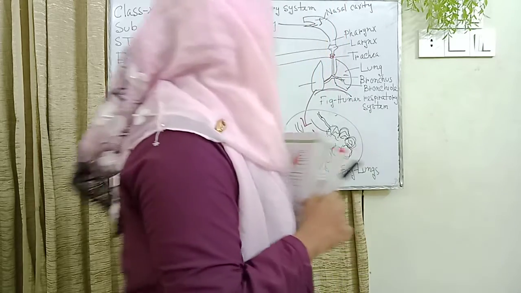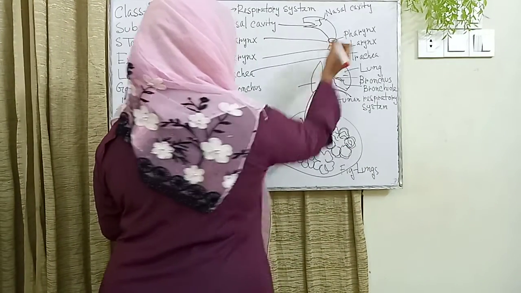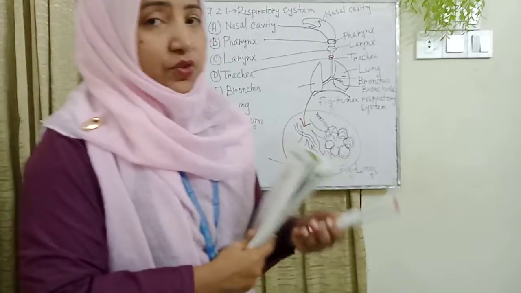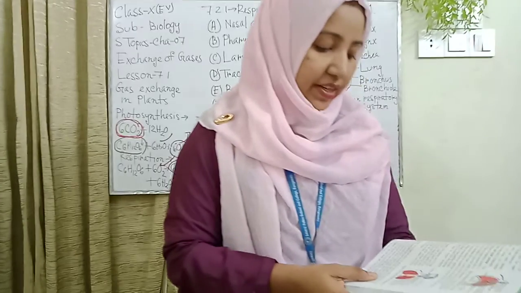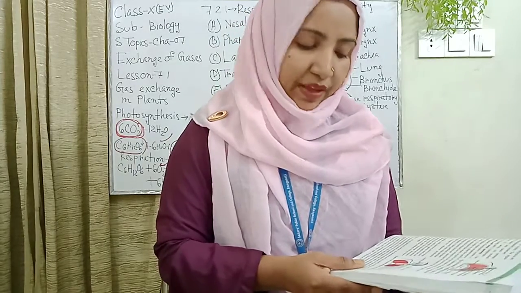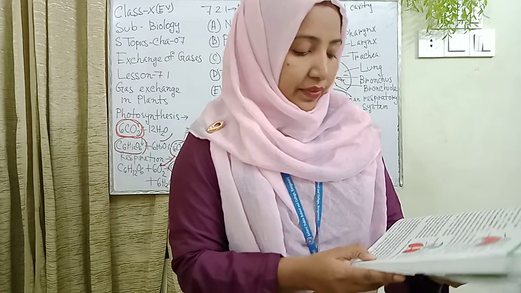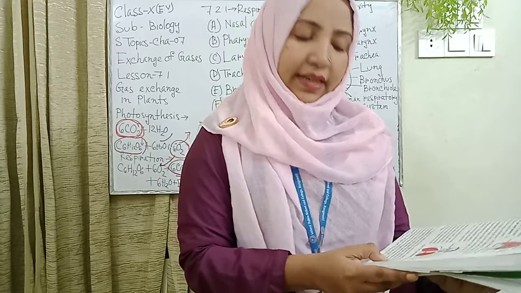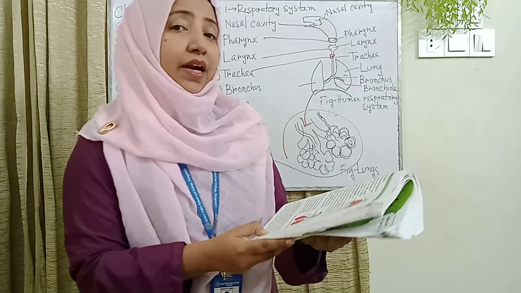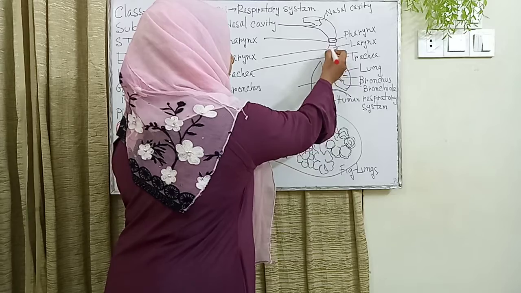Okay. The second structure is the pharynx. Basically, this structure is the pharynx, and I will explain about the pharynx. If we open our mouth, the pharynx can be seen at the back of the mouth. It extends behind the nasal passage to the upper part of the larynx. This structure is the larynx, and the upper part is the pharynx.